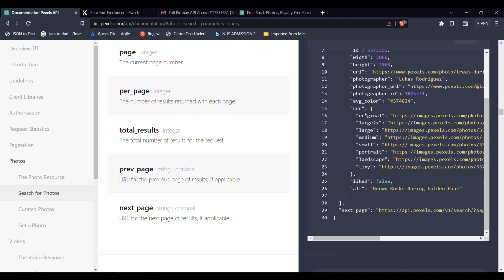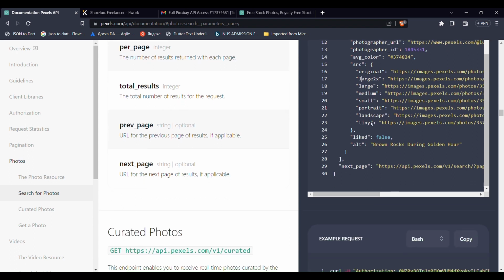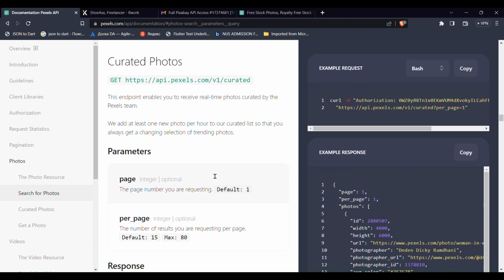It also has the picture, right? So a source object inside the photo, and it has all types of sources like original, large, double large, medium, small, and all kinds of them exist. And here probably is the description of the photo.